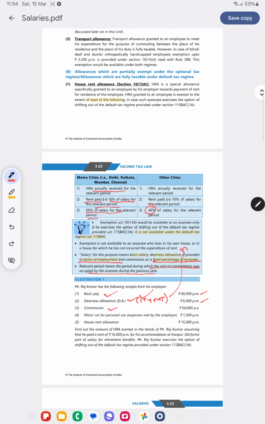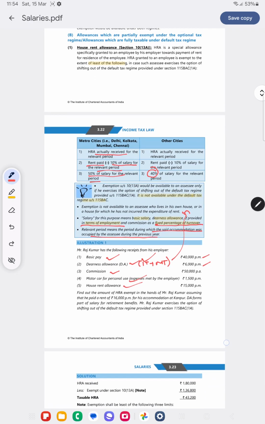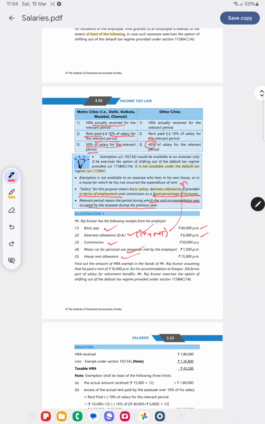Commission is not given as a fixed percentage of turnover. Motor car for personal use, house rent allowances. Find out the HRA exempt in the hands of Mr. Rajkumar, assuming that he has paid rent of 16,000 per month at Kanpur. DA forms part of salary for retirement benefits. So it is in terms.